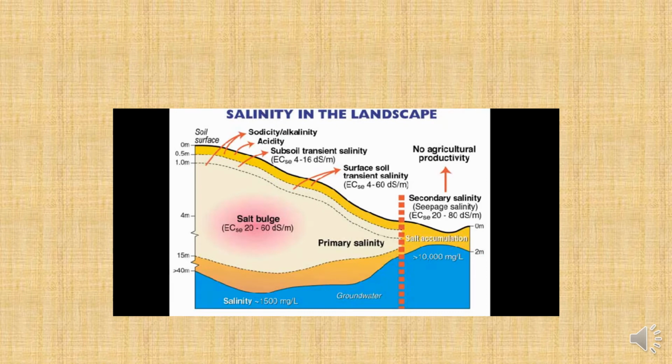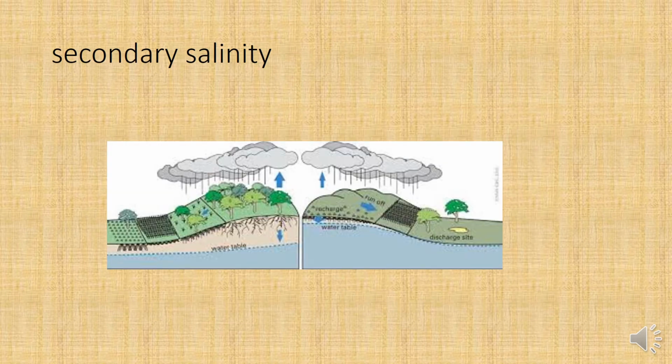Sometimes it is landscape which is naturally like that. This is known as primary salinity. And sometimes the land is made saline or waterlogged with the help of human activities. This may lead to secondary salinity.